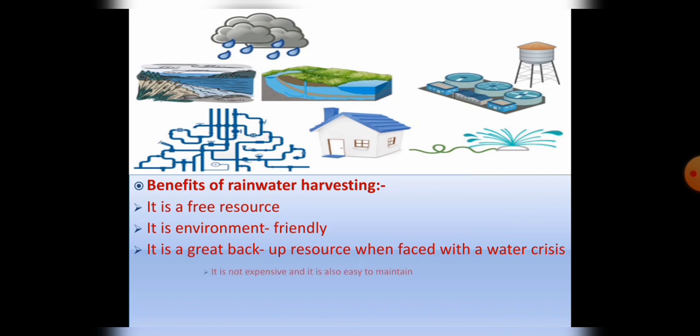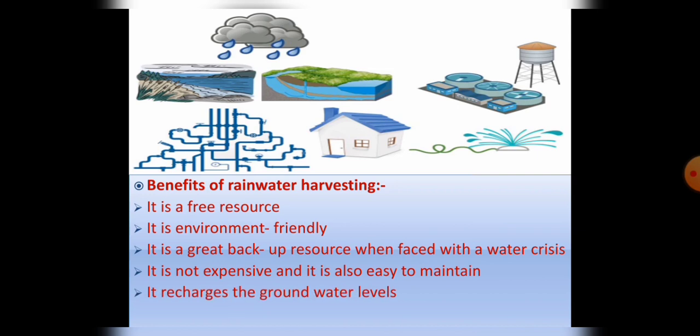And fourth is, it is not expensive and it is also easy to maintain. Easy to maintain means whenever we face a water crisis we can use this collected water, and it is not so expensive because we only need a pipe and a tank system to collect it. And last, the fifth point is that it recharges the groundwater levels.